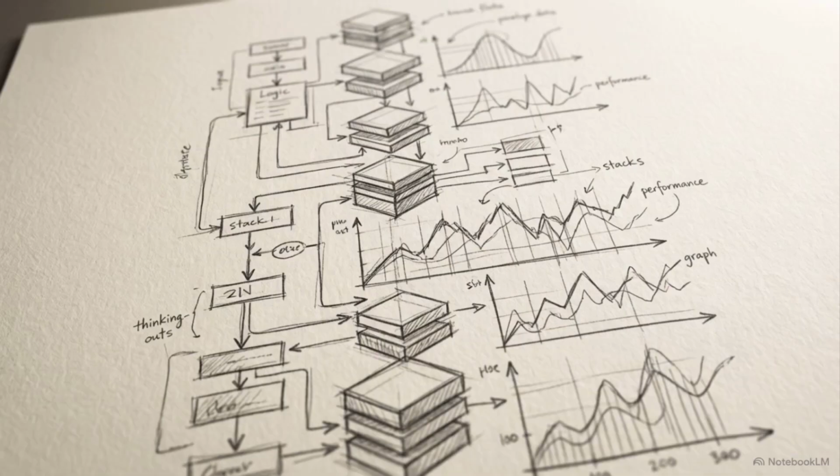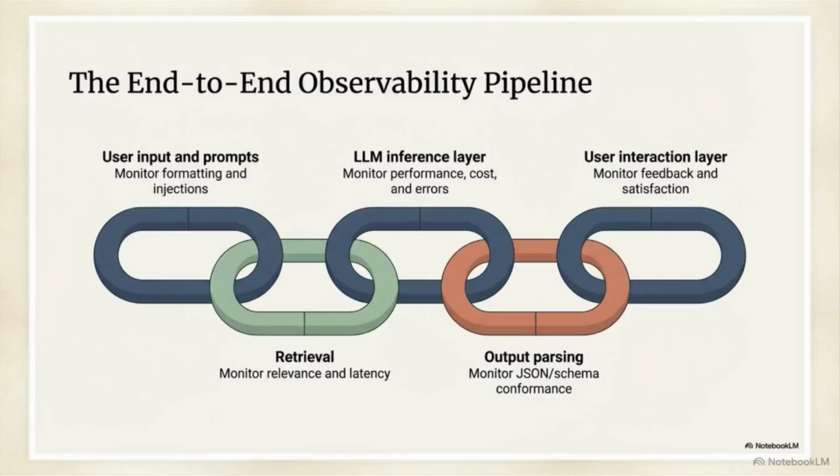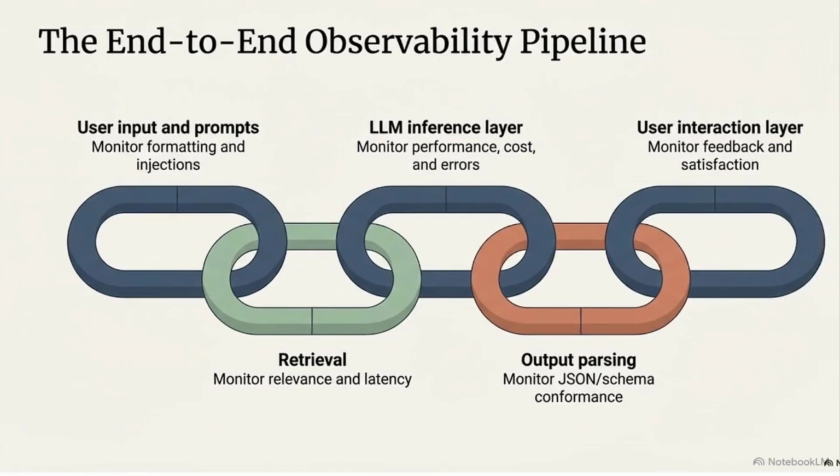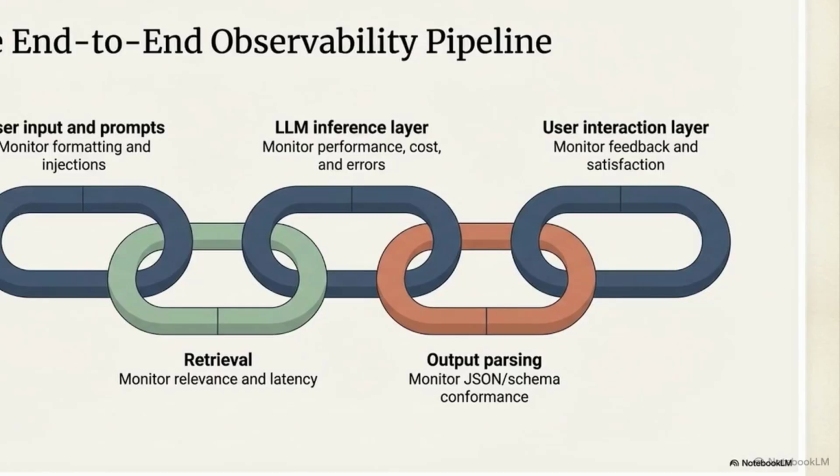Catching these failures as they happen requires instrumenting a comprehensive observability pipeline across your entire architecture. This diagram shows the interlocking chain of end-to-end observability. You must monitor formatting at the user input layer, relevance at the retrieval stage, performance during LLM inference, schema conformance during output parsing, and finally, direct user satisfaction.